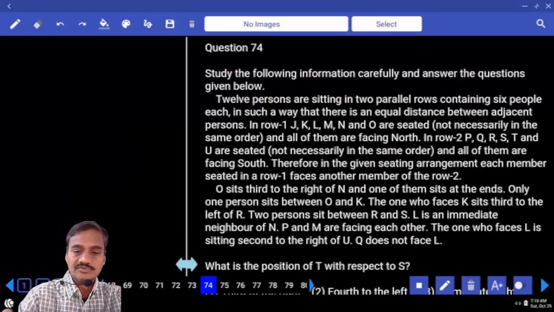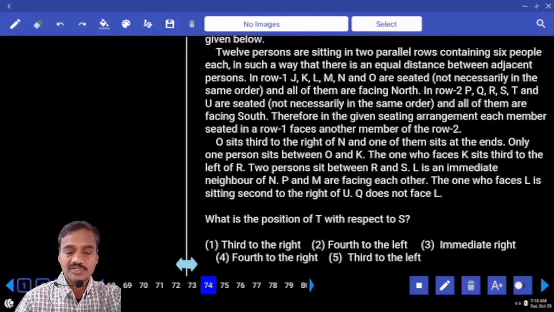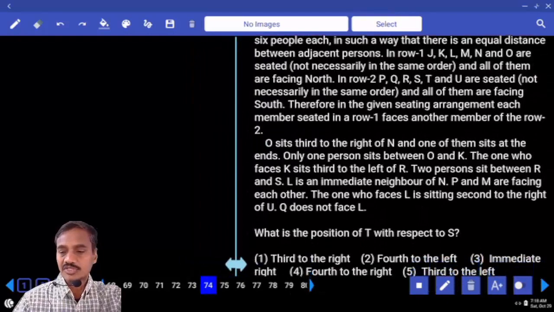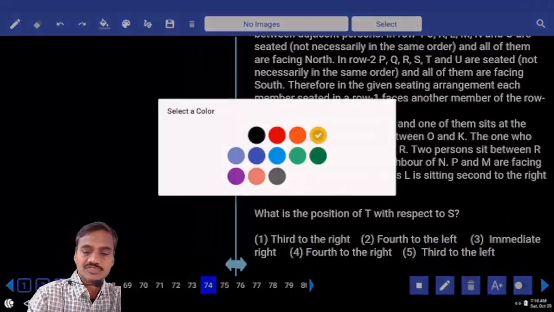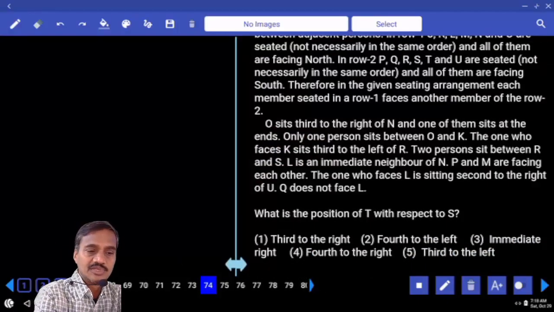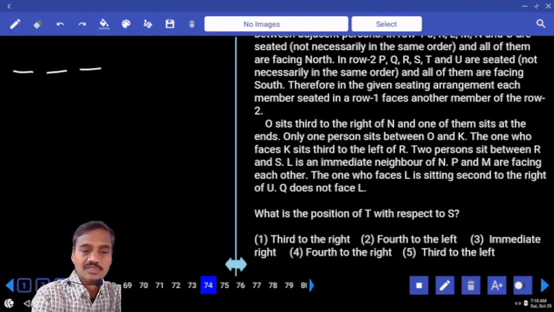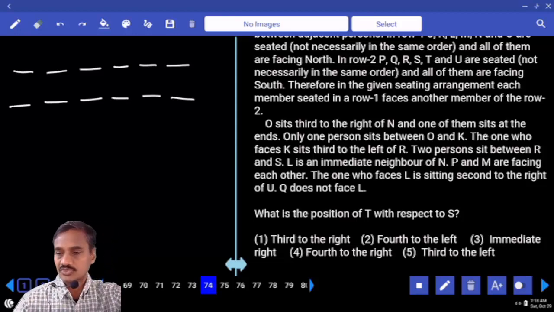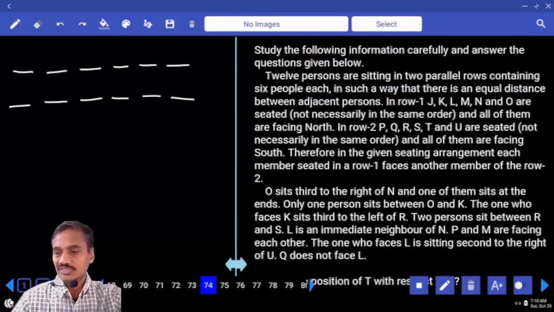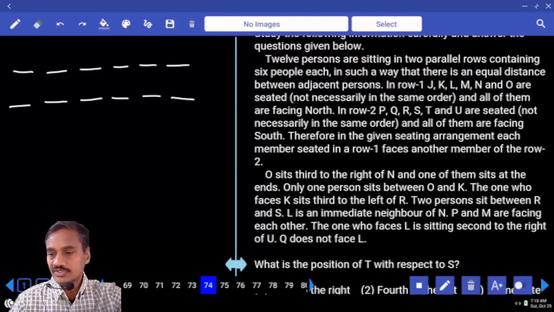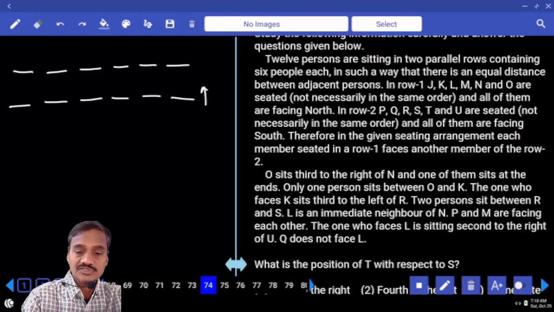Then coming to this 74, and it is based on parallel rows. Now parallel rows, there is no other parameter added to this one. First or the second priority. First priority itself. Hence how many persons are there? 3, 4, 5, 6, 6 persons in one row and 6 in the other row. Now tell me who are the persons in the first row. Now in the first row, in row 1, J, K, L, M, N, O, and they are facing towards which direction? North. Now J, K, L, M, N, O, they are facing towards north, and in this case P, Q, R, S, T, U, and they are facing towards south.